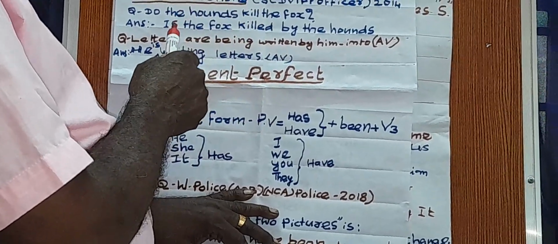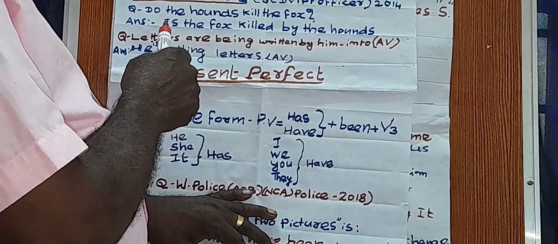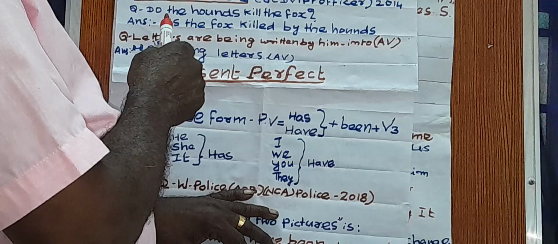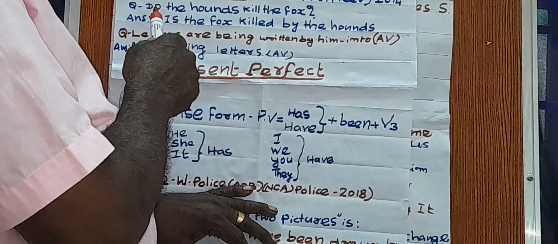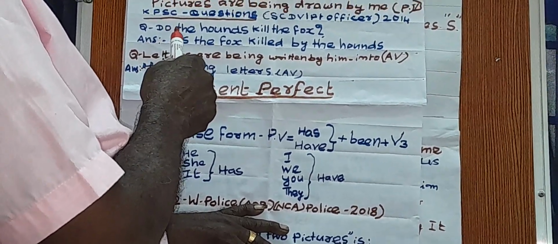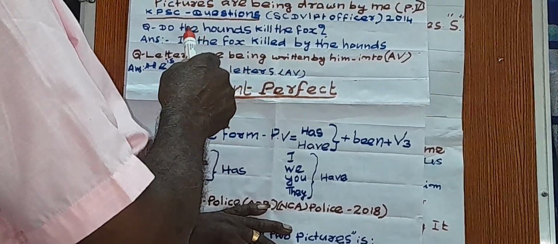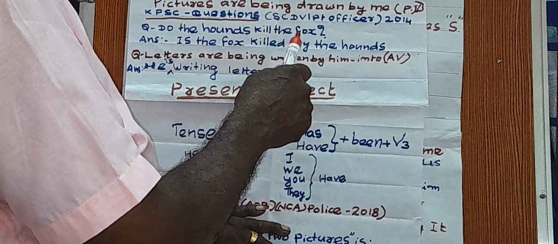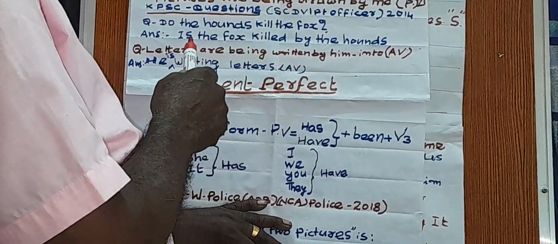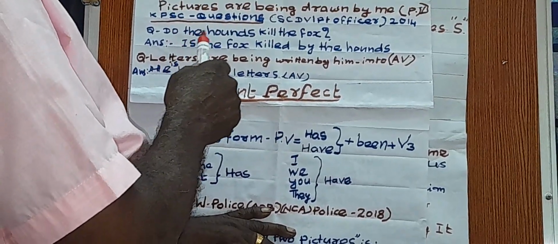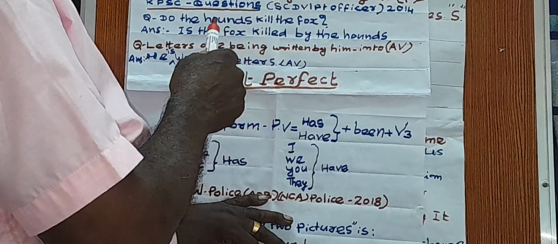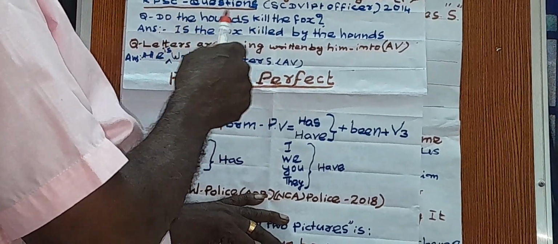In the interrogative, the helping verb do is given here. And don't change the sentence pattern of the interrogative sentence. So here this is present simple.